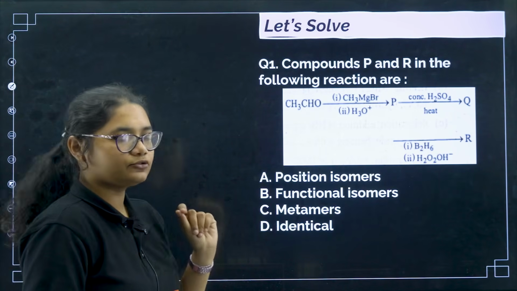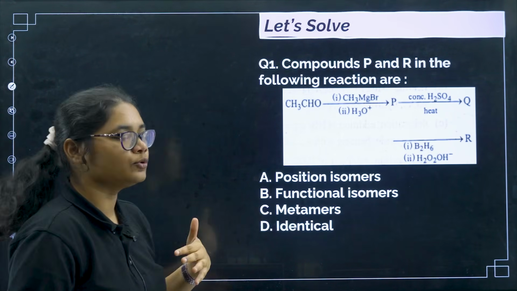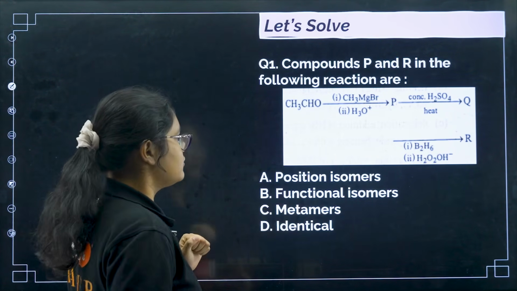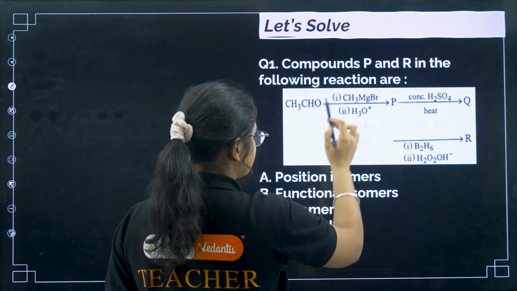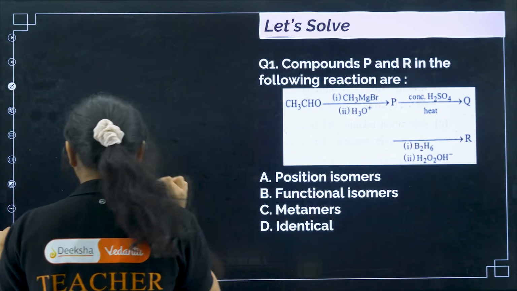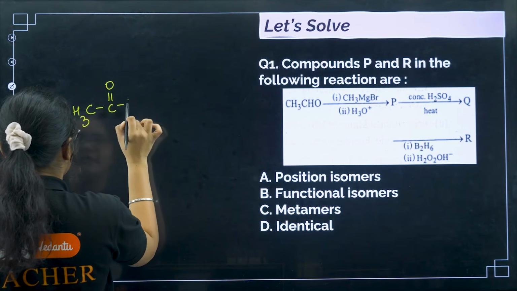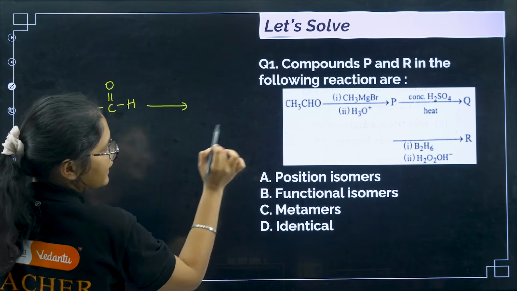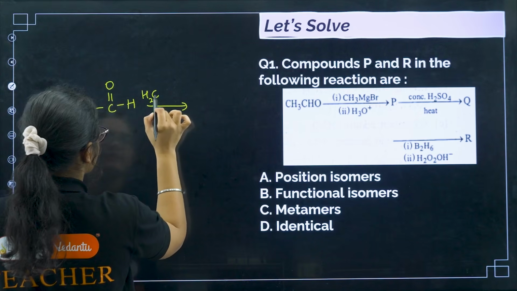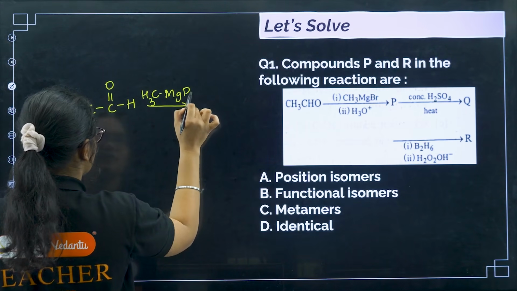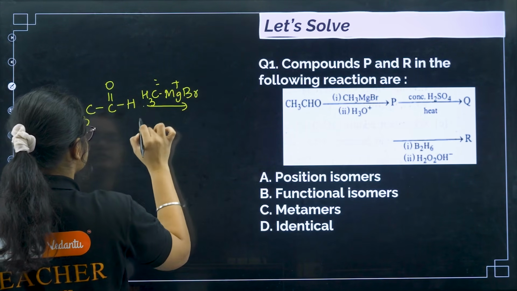Now let us do one small question here, just to boost up what we have studied till now. First is CH3CHO plus CH3MgBr is added. You can see this is an aldehyde, so if I add a Grignard reagent to an aldehyde, I will get a secondary alcohol. What I am adding is CH3MgBr.